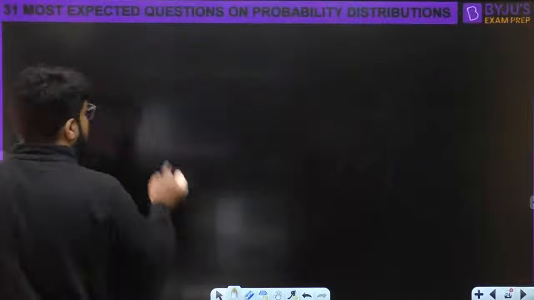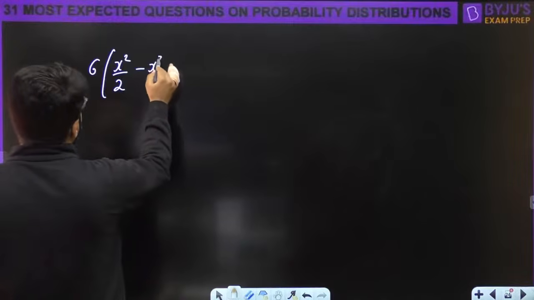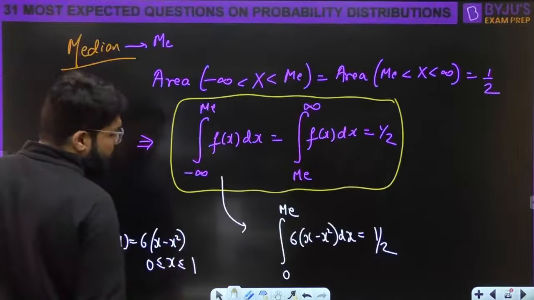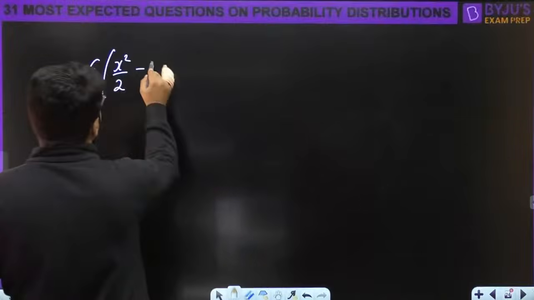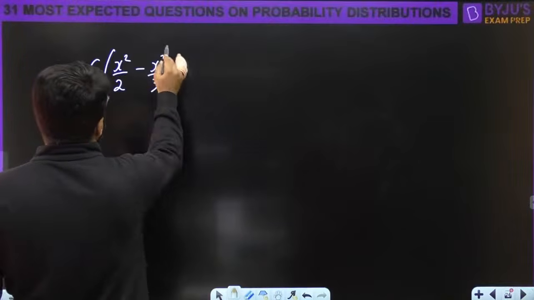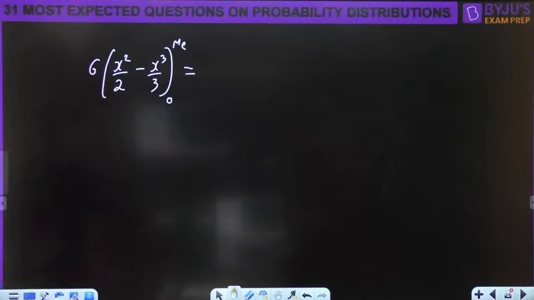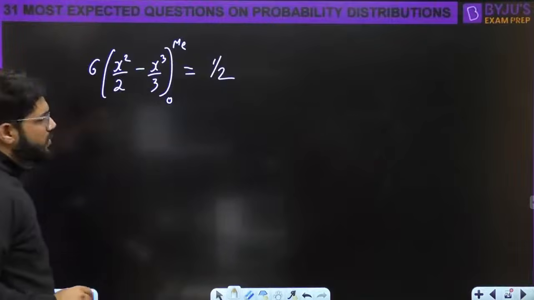So it becomes 6 times the integral of x, which is x square by 2, minus the integral of x square, sorry, that is x square only. The integral of x square is given by x cube by 3, with lower limit 0 and upper limit ME, and this is equal to 1 by 2, right?